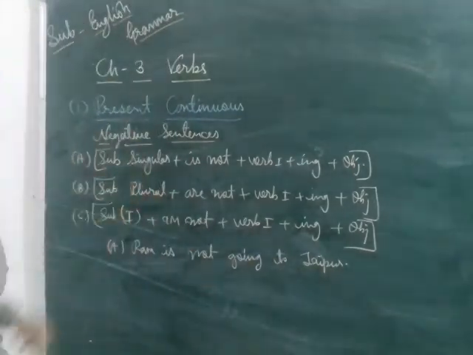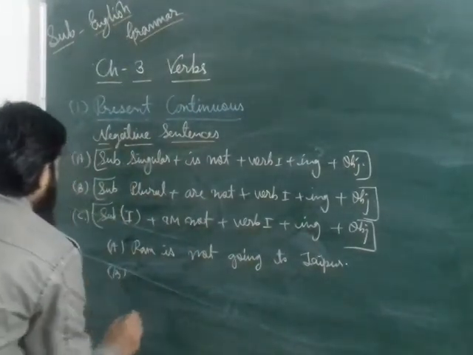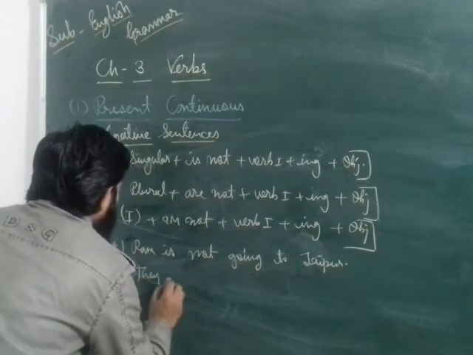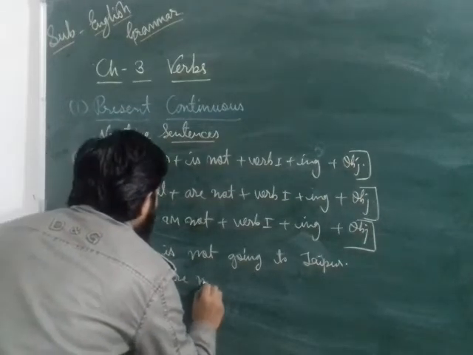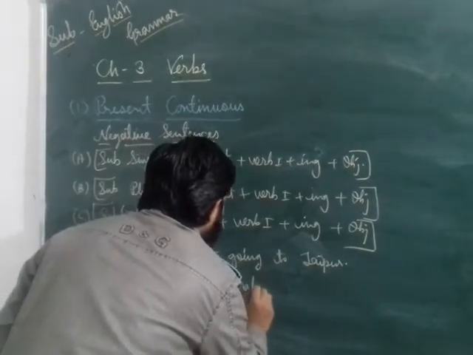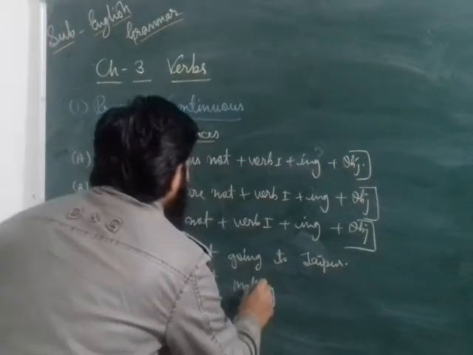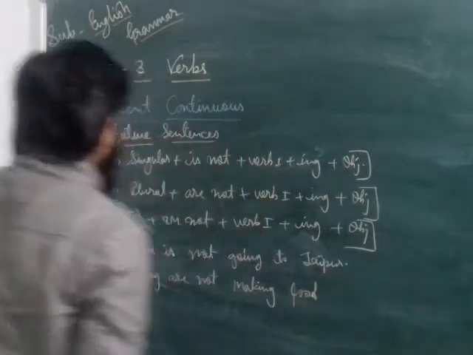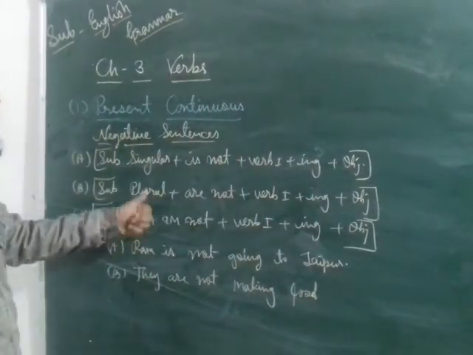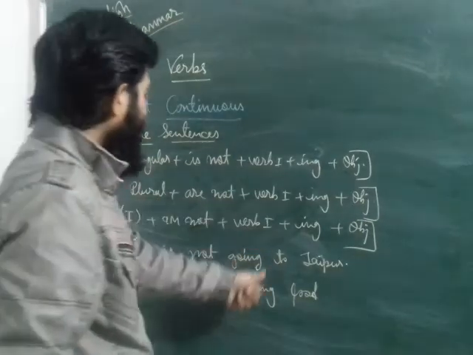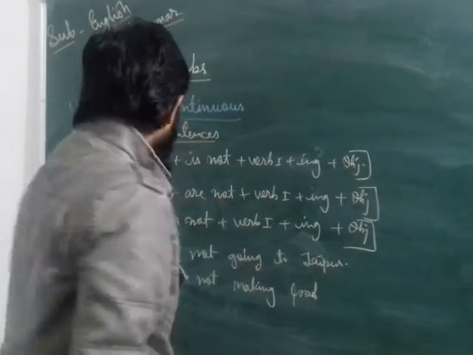This is the subject singular, then you have to write that type of formula. After that, if the subject is plural, like they are not making food. That is when the subject is plural. Plural subject they, are not, verb ing form, and that is the object.